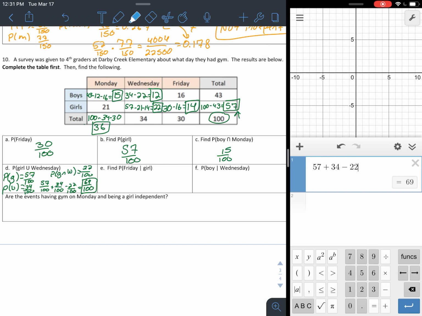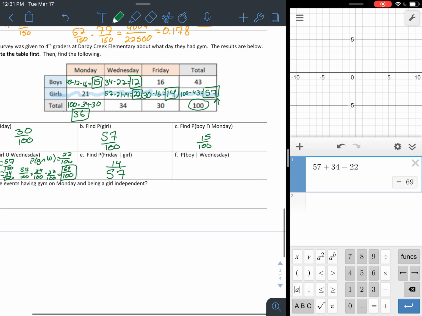Find the probability of Friday given girl, so we're in the girl row right there. So given girl tells us there's 57 total, Friday is 14. So given Wednesday, so now we're looking at the Wednesday column, so that tells us 34 is in the bottom automatically. Boy is going to be 12 out of 34, because there's 12 boys underneath Wednesday.